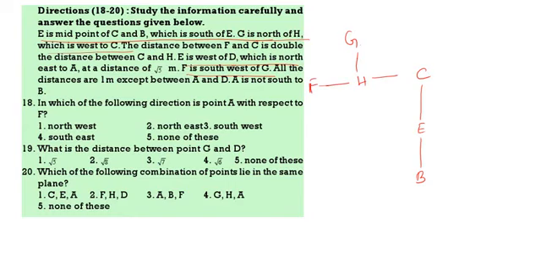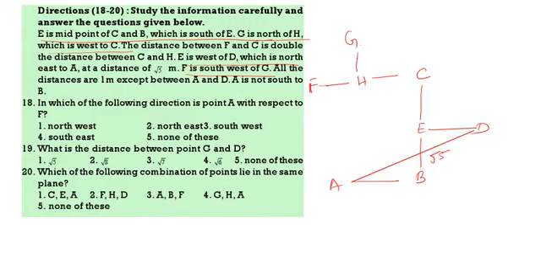E is to the west of D. D is to the northeast of A. That means A will be coming here. And the distance between D and A is root 5 meters. This distance is root 5 meters.